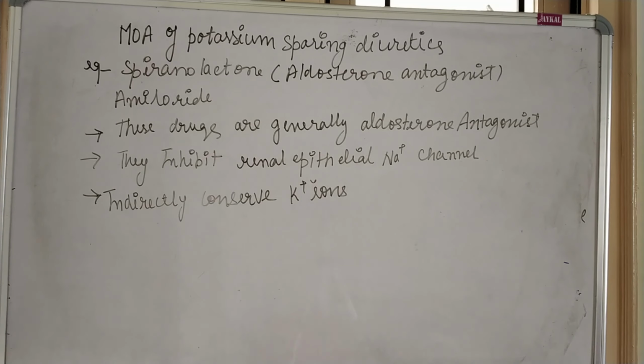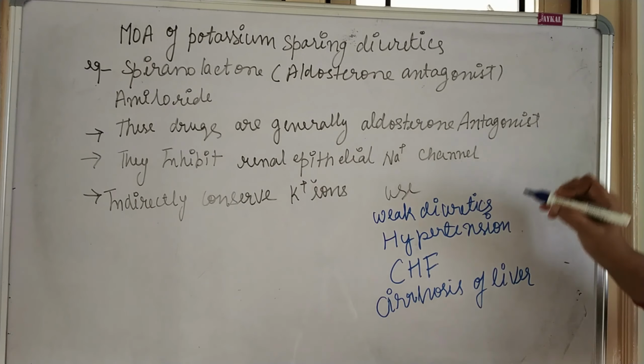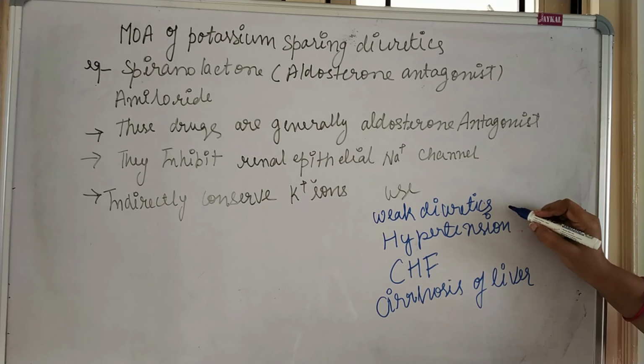So now let's see the diagram of how these potassium sparing diuretics work. But before that, we will discuss the use and adverse effects of potassium sparing diuretics. So generally, what is the use of these potassium sparing diuretics? Potassium sparing diuretics are weak diuretics.